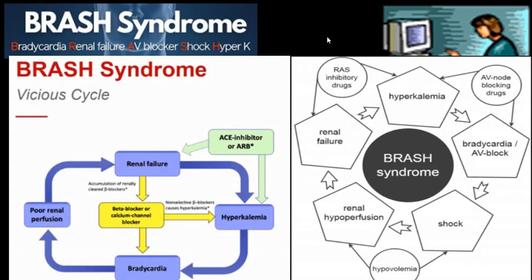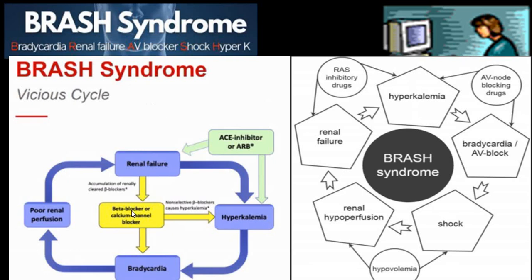To understand that, here are two simple diagrams. Indirectly they will help you understand the pathophysiology, as well as the clinical presentation and etiology. So I'll start with this. Later on also we'll get into this in detail.